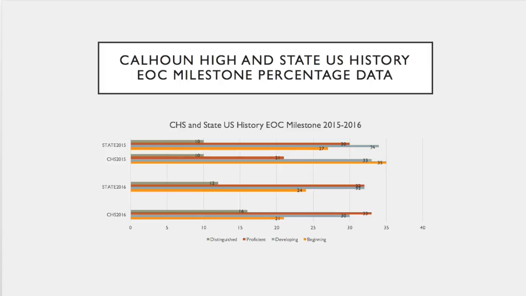We look at the U.S. History Milestone. In 2015, the percentage of students in distinguished was the same. The state had more students in the proficient, and Calhoun High School had a larger percentage of students falling into the beginning category, 35% falling in beginning. In 2016, you'll see though that CHS performed better than the state in both the distinguished and proficient percentage of learners. Calhoun High School had 16% in the distinguished category and 33% in proficient. So from that 1 year difference, you see Calhoun High School improving its scores and performing better than the state did.